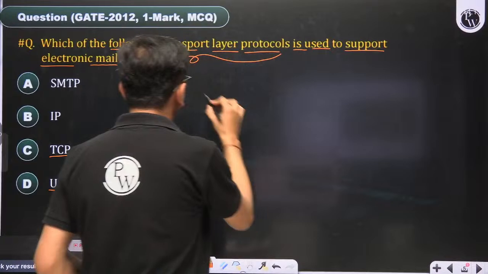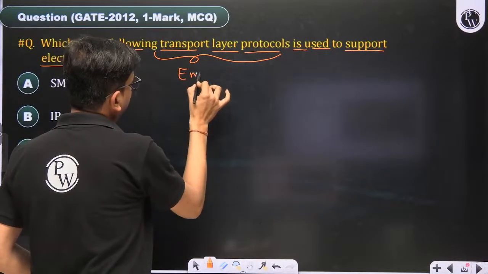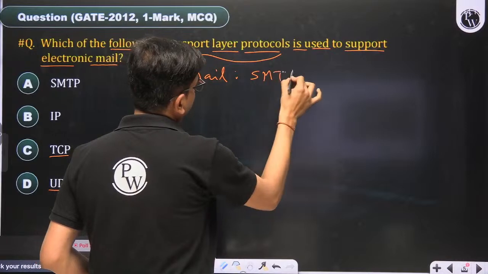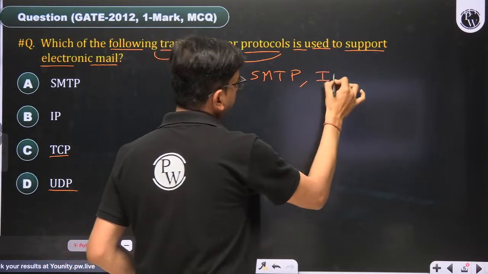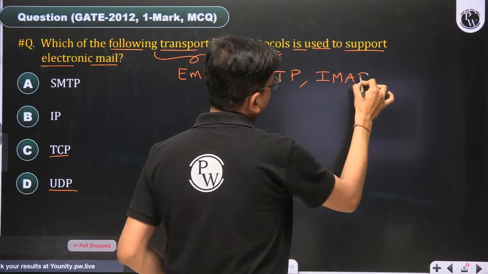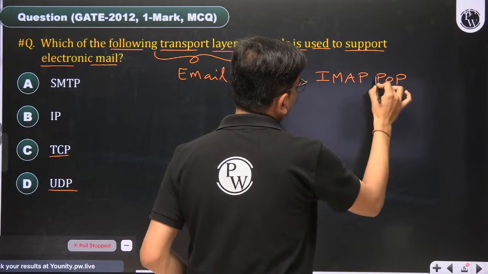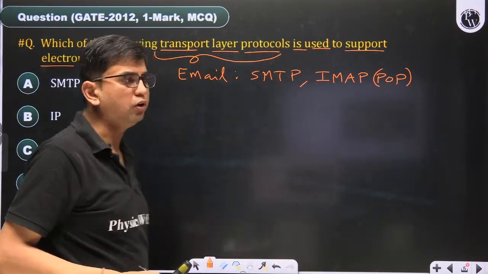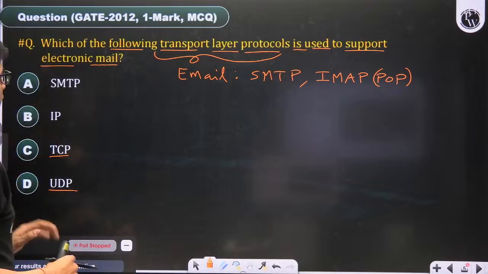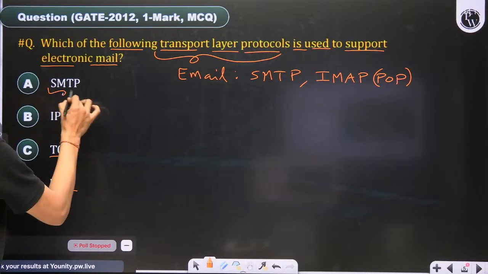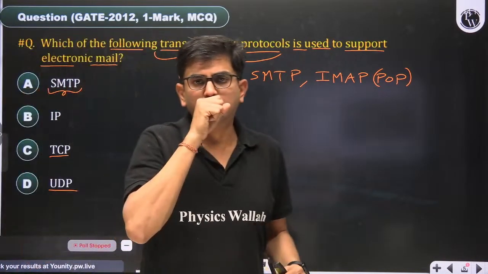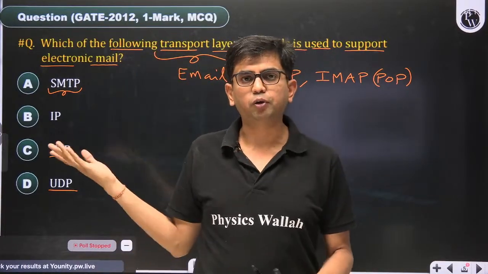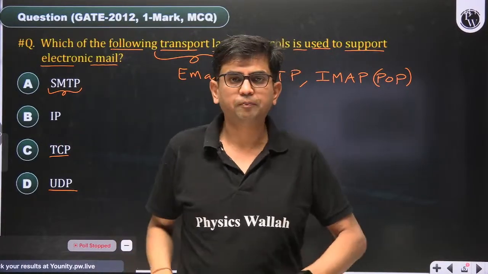Only two transport layer protocols are here, but it is asking about supporting electronic mail. Regarding electronic mail, we are using two protocols. One is SMTP and the other one is IMAP. The older version of IMAP is POP. IMAP and POP are not given here. SMTP is given. A few people are thinking SMTP, the full form of which is Simple Mail Transfer Protocol, and by assuming that, most of the people are giving answer A.